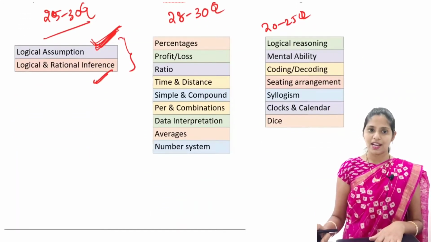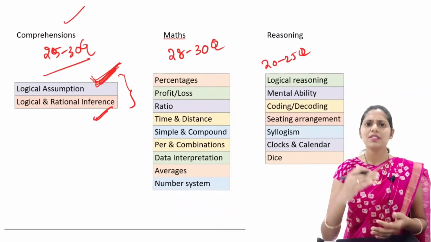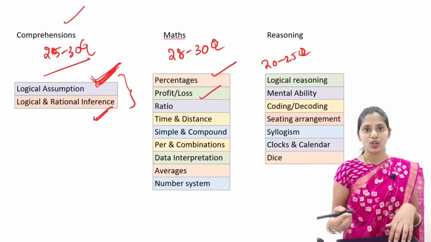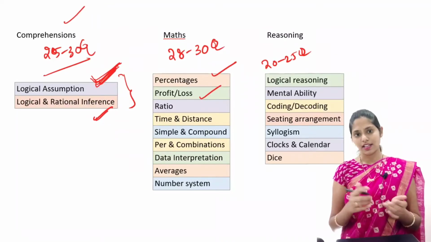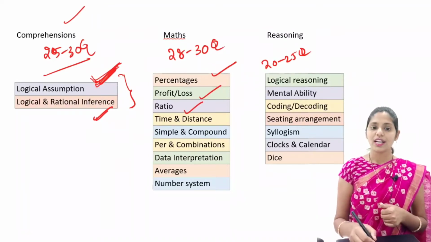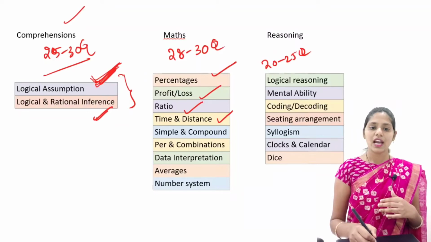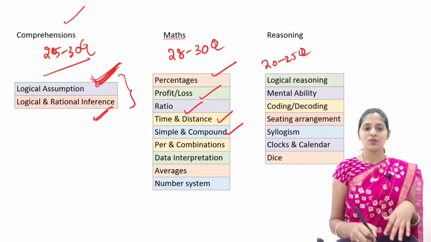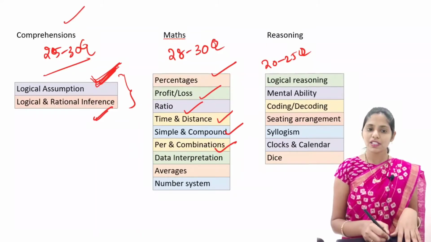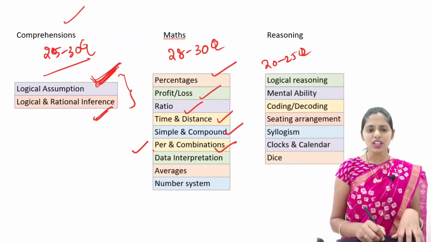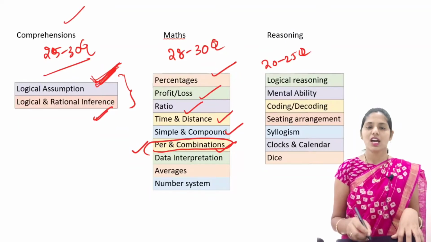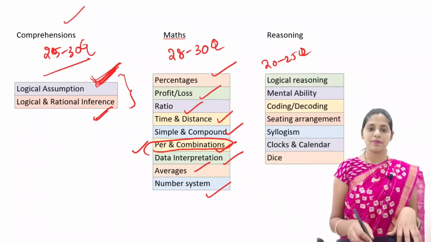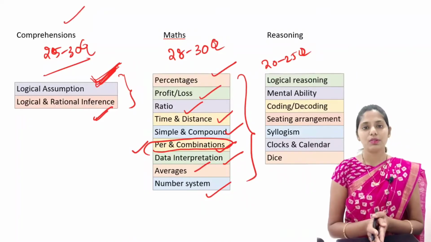If you are talking about maths, in this maths you will have some simple topics. For example, percentages, a simple thing. And profit and loss that you have done in your 7th to 10th classes. And ratio. Time and distance is also very simple. And simple and compound interest that we use in our daily life. And permutation and combinations. Especially students from BPC or arts may not want to go for permutation and combinations. And data interpretation is also very easy, and even simple averages and number system. In these areas you can get maximum questions.